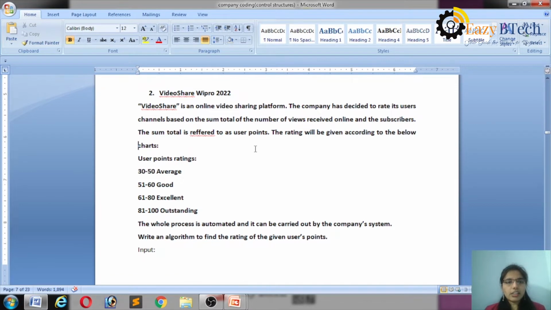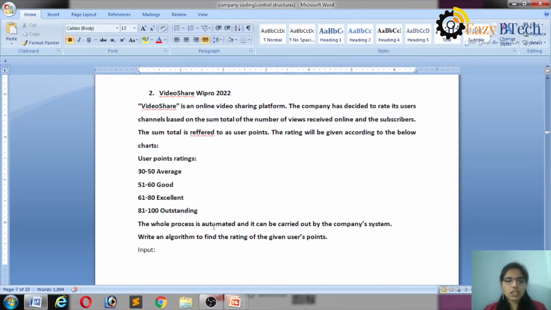Okay, let's see here. Video Share is an online video sharing platform. The company has decided to rate its users' channels based on the sum total of the number of views received online and subscribers. The sum total is referred to as user points. The rating will be given according to the below charts. User points 30 to 50 is average, 51 to 60 good, 61 to 80 excellent, 81 to 100 outstanding.